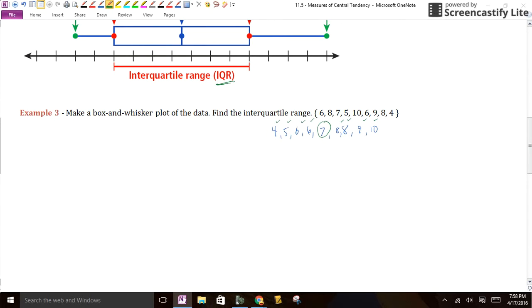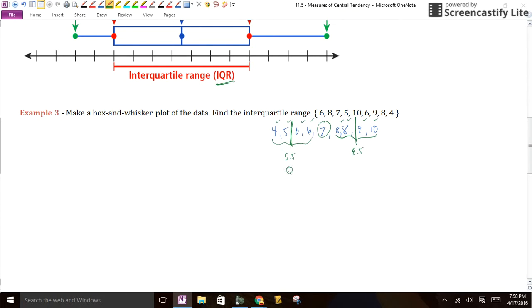That's chopped the data in half. So now you have a lower half, which you want to find the median of. The median of this set of numbers is going to be right here, 5.5. Remember, if you have 2, you add them together and divide by 2. Same thing here. We're going to take this data and find this median, which is right here, and I'm going to call that 8.5.